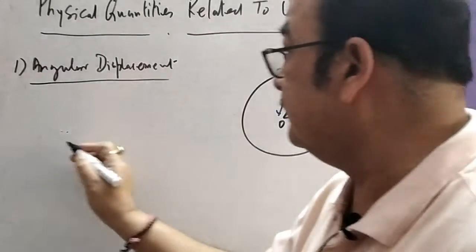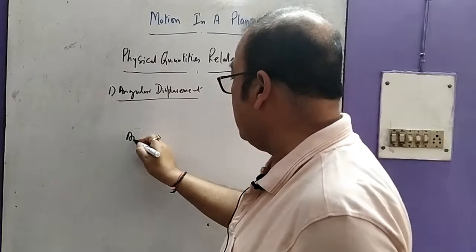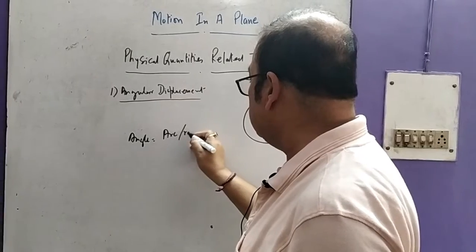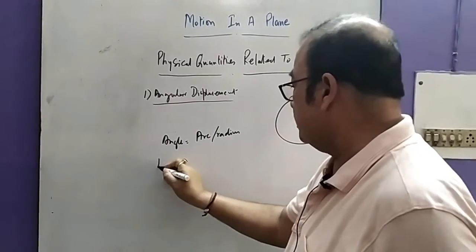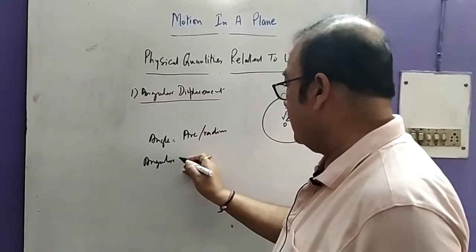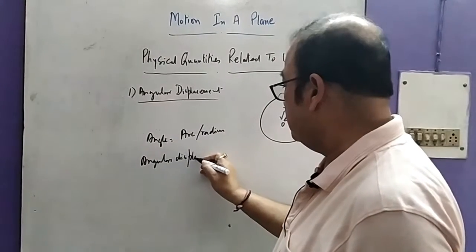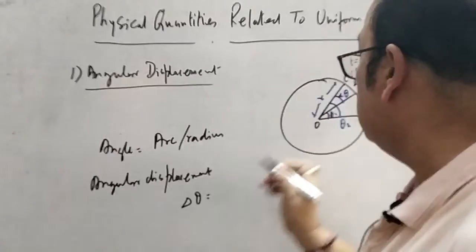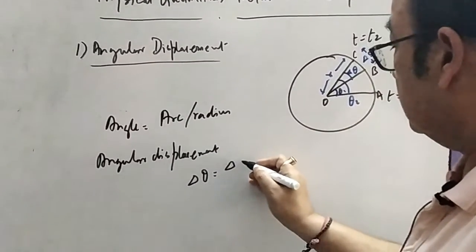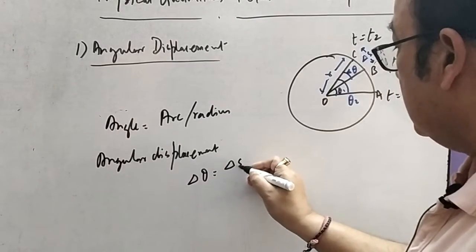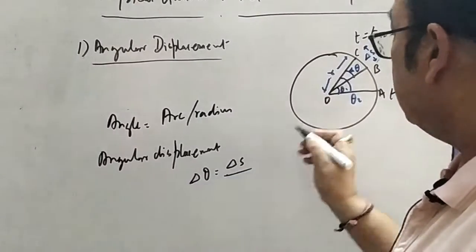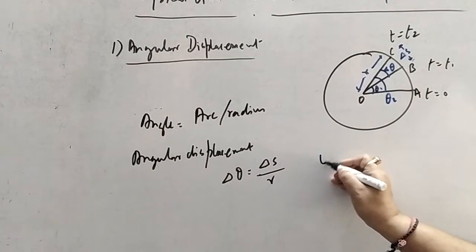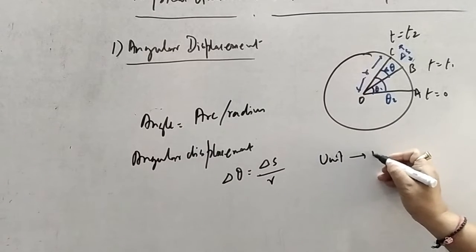Therefore we write angle equals arc upon radius, and angular displacement delta theta equals the change of position, delta s, upon the radius vector r. Remember its unit is radian.